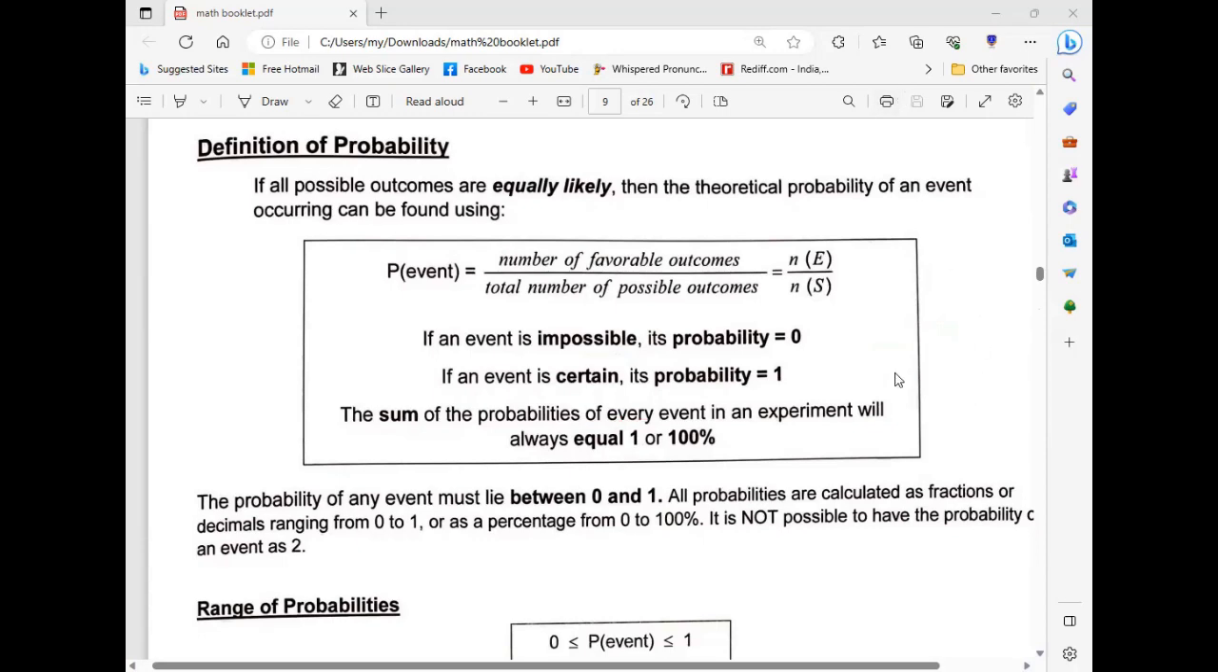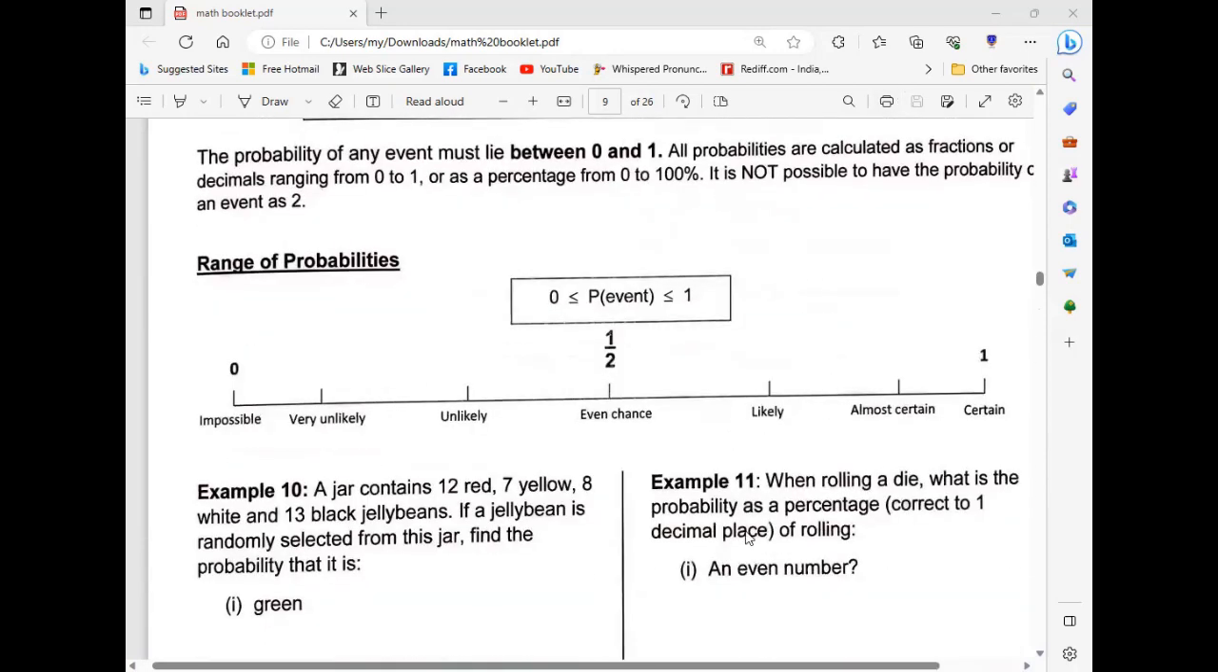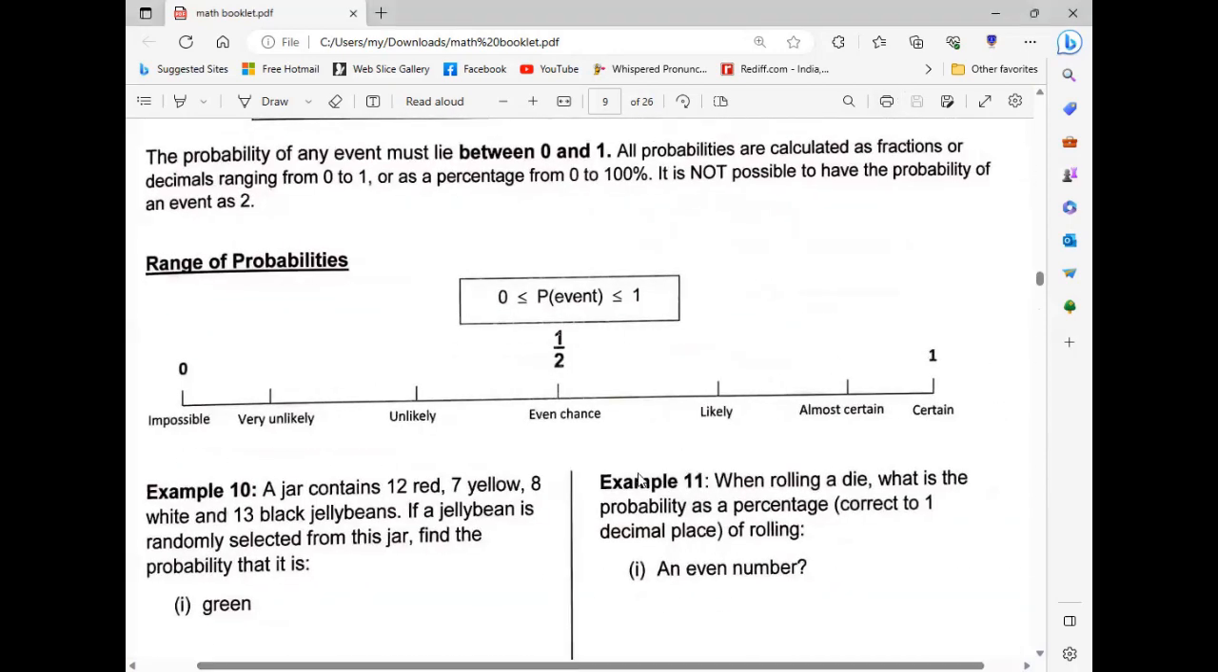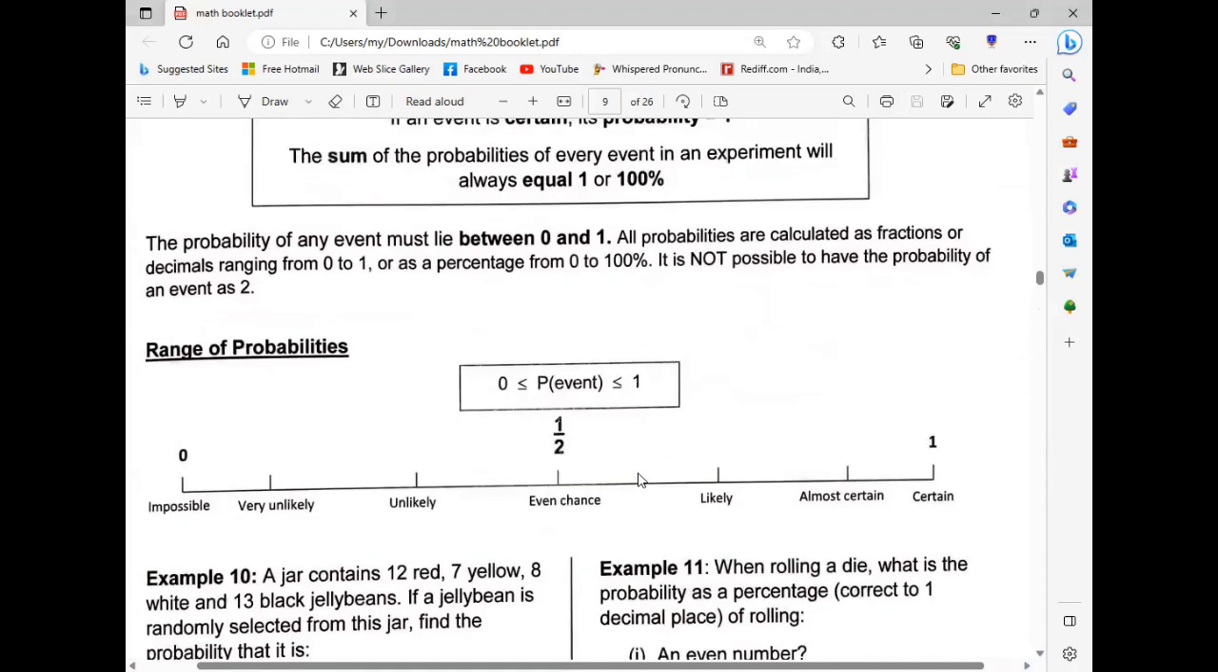Remember this one. 1 means 100% in percentages. The probability of an event must lie between 0 and 1, and it also includes 0 and 1. Both 0 and 1 are included. If the probability was 0, then you can say it is impossible. If the probability was 1, then you can say it is a certain event.